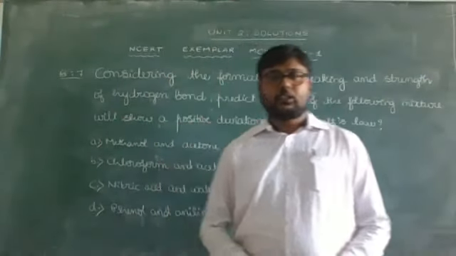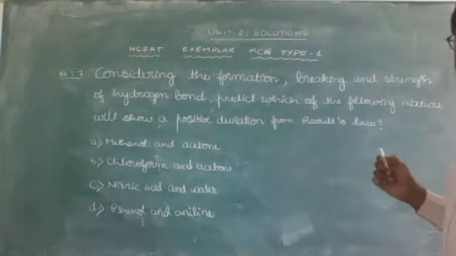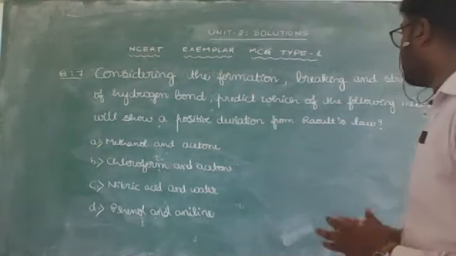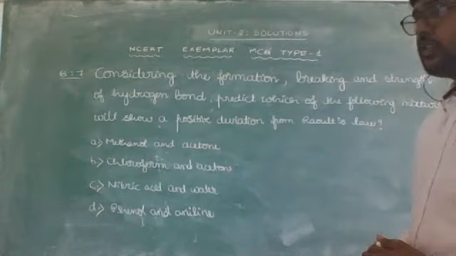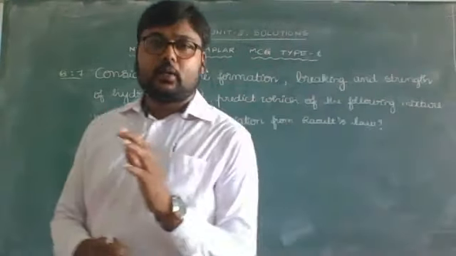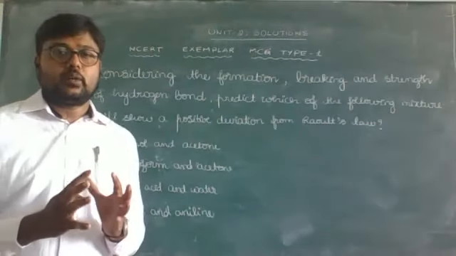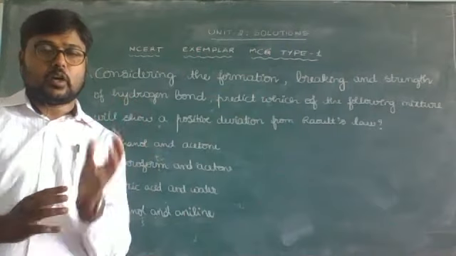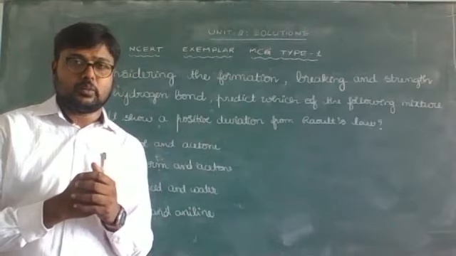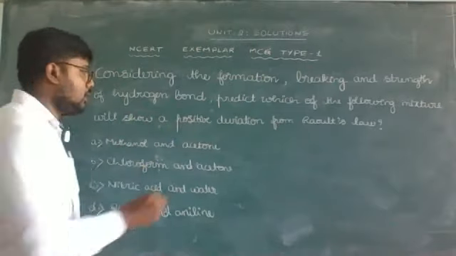You can observe the next question, question number 7. Considering the formation, breaking and the strength of hydrogen bond, predict which of the following mixtures will show a positive deviation from Raoult's law. We need to analyze the given examples with the formation of hydrogen bond, breaking of hydrogen bond, or the strength of hydrogen bond.